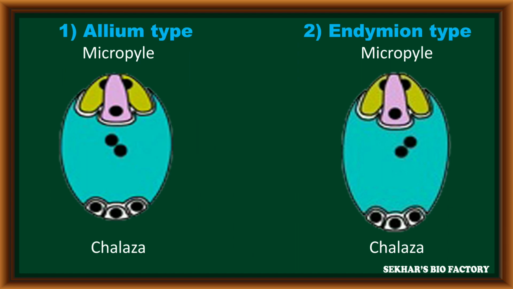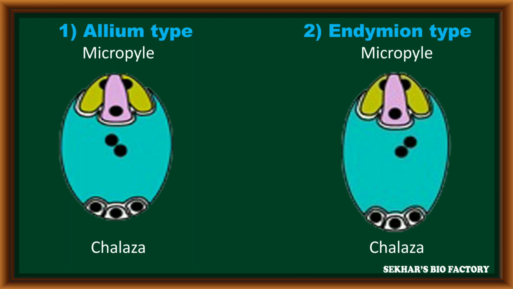In allium and endymion type, the entire embryo sac development process is the same. But the main difference between these two embryo sac developments is that in allium type of embryo sac development, the dyad present towards the chalazal end is functional and can produce the entire embryo sac.